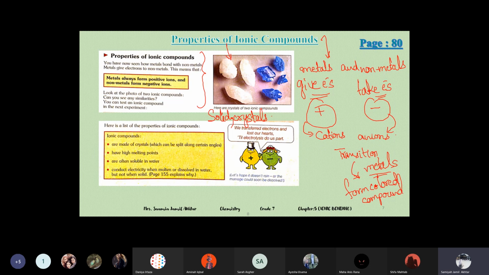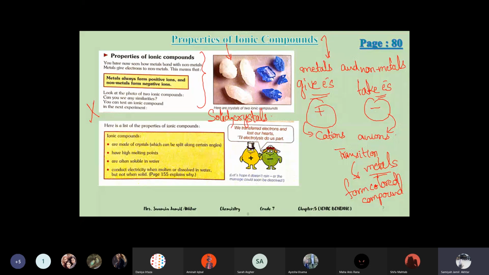You can test an ionic compound in the next experiment. But that next experiment is not included, so you can put a small cross. That experiment is related to electrolysis, which is the last chapter of the first term. We will study electrolysis in the last chapter. Right now we have excluded it because if I teach it now, you will get confused.